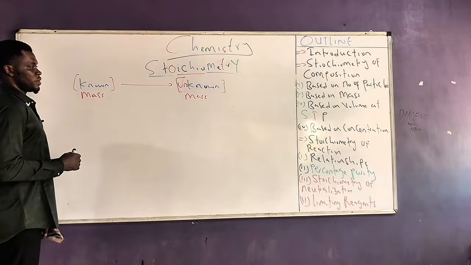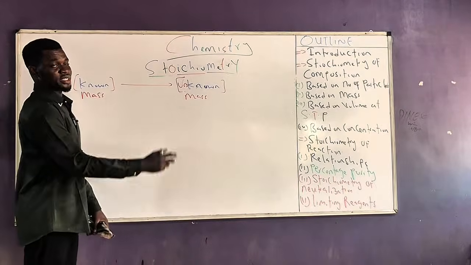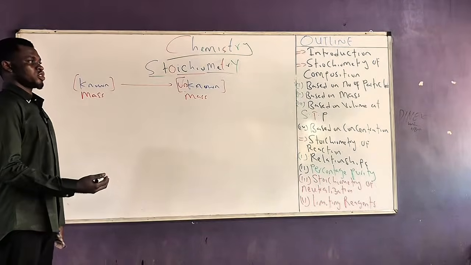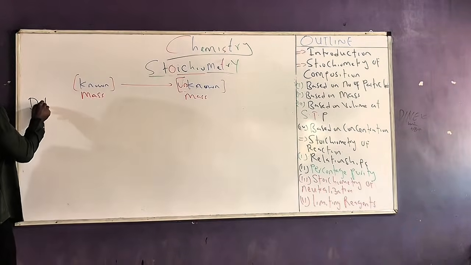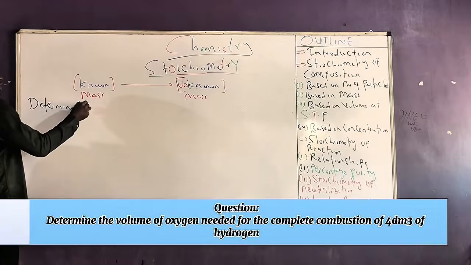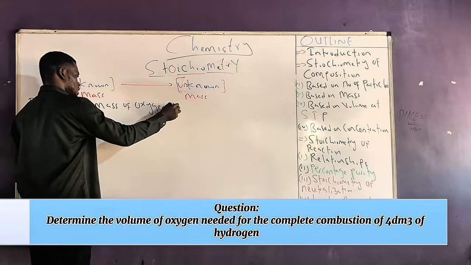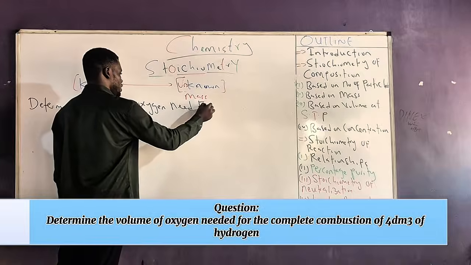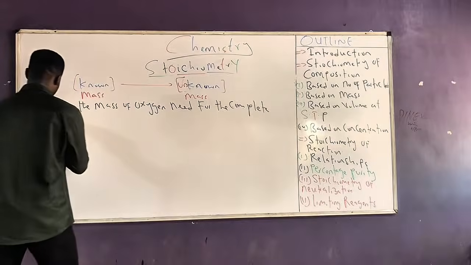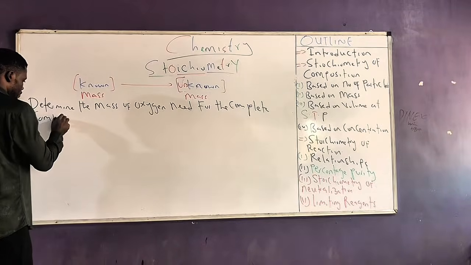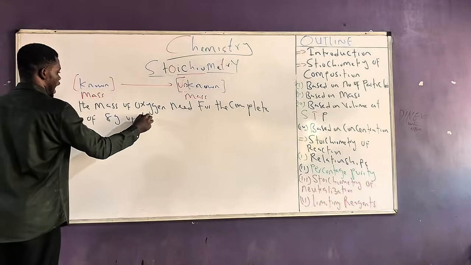The mass-to-mass relationship is the stoichiometric relationship in which the known and the unknown are expressed in terms of grams, or in terms of mass. So we'll use a similar question, and I'll show you what I'm trying to talk about. We have the question: determine the mass of oxygen needed for the complete combustion of 8 grams of hydrogen.